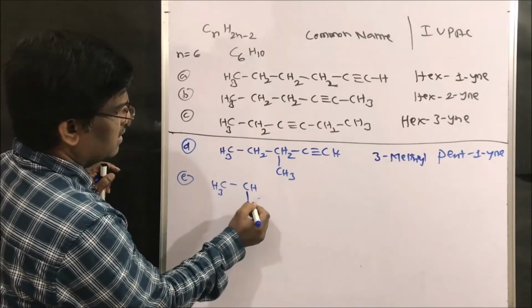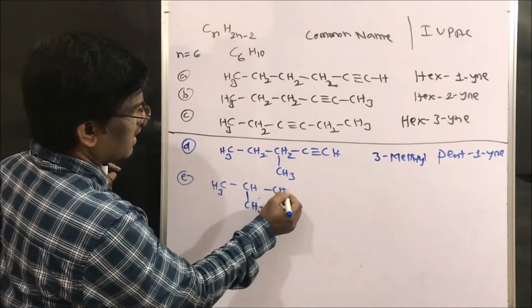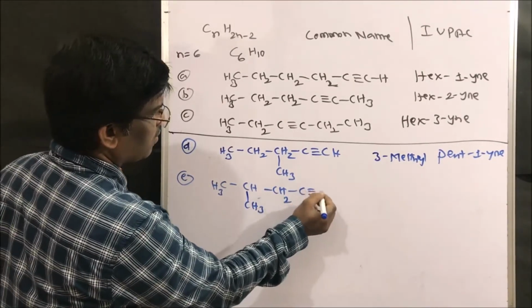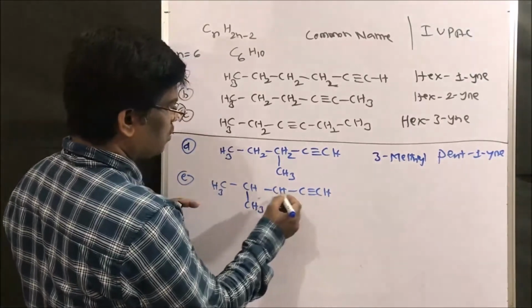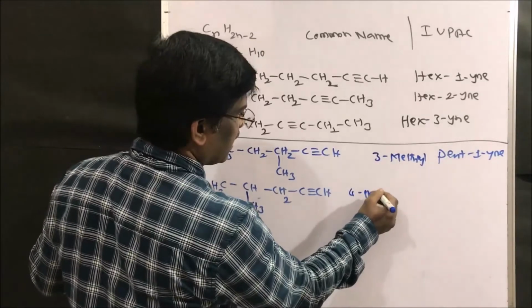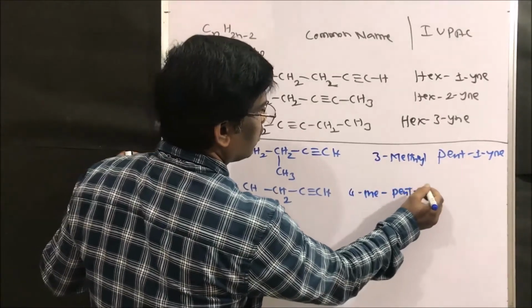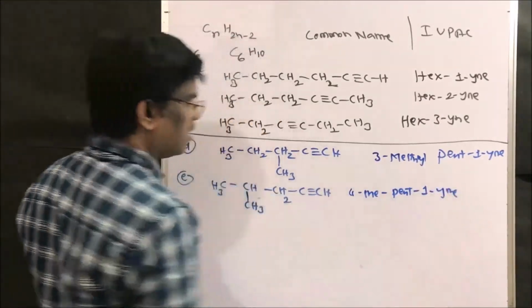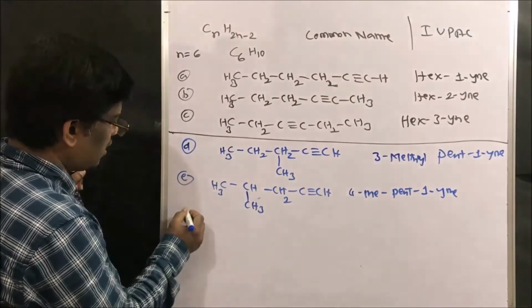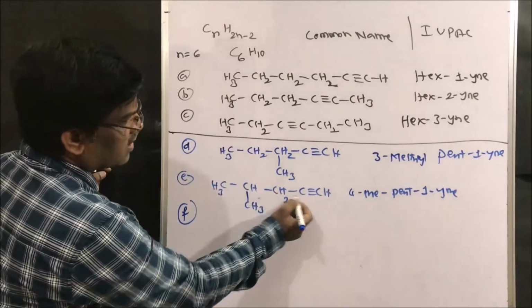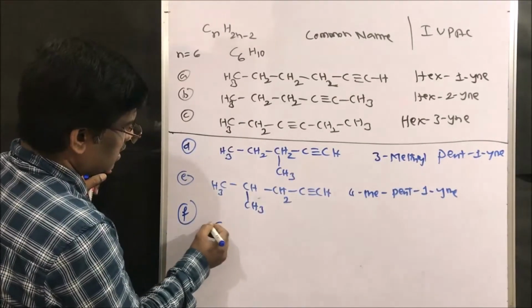CH2, CH, CH3, CH2 and C triple bond CH. So here 1, 2, 3, 4, 4-methyl pent-1-yne. So this way you can write down different ways, right friends? So next, let us change the triple bond position.